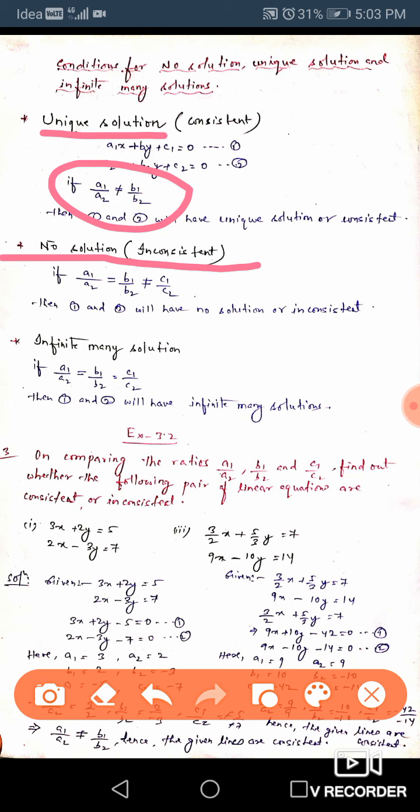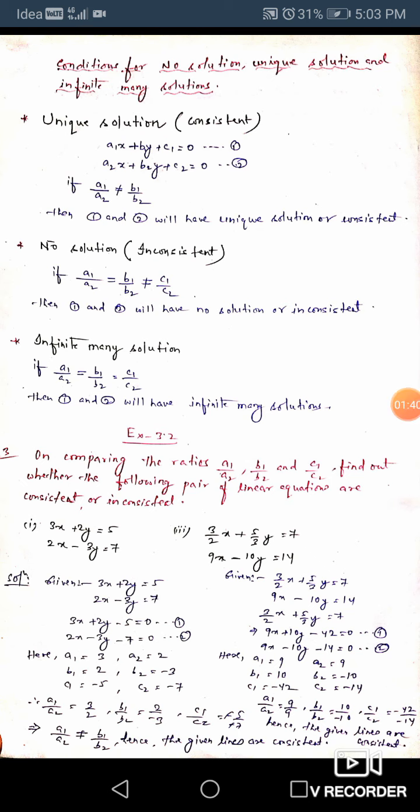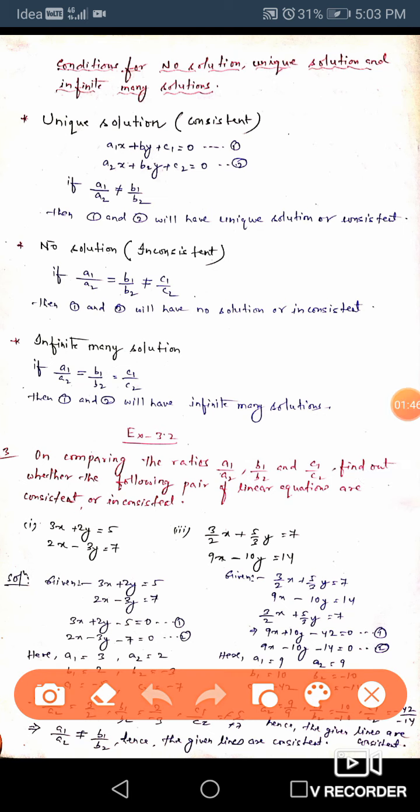So if the first two ratios are equal but they are not equal to the third one, okay, then the equation will have no solution. Okay, last one, if all three are equal, then the equation will have infinitely many solutions.